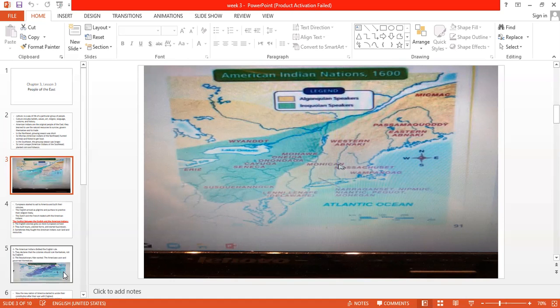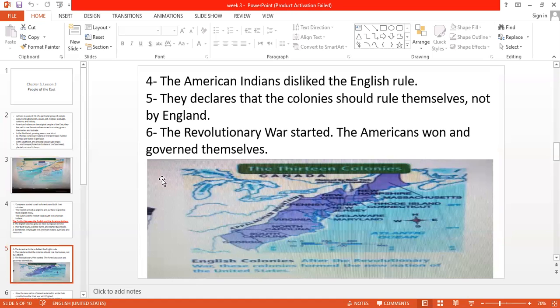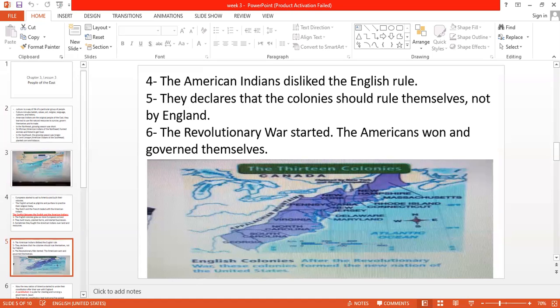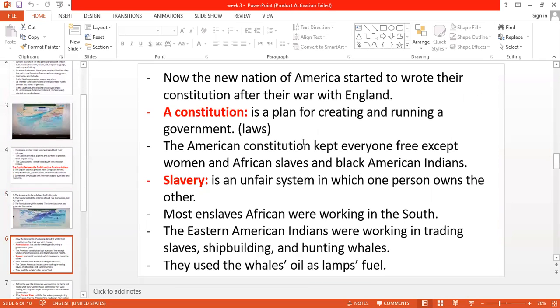Okay, but who won the war? After the Revolutionary War, the Americans won the war. Okay, when they won the war, what did they make? Look, now the new nation of America started to write their constitution after their war with England. Now, after the war ended and the Americans took their land back from England, they started to write the constitution. Well, the meaning of constitution, guys, constitution means laws. When I say the constitution of your country, it means the laws of your country.